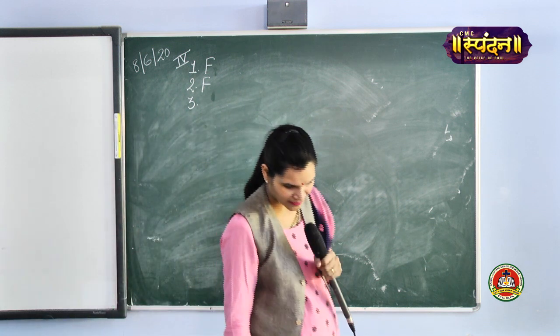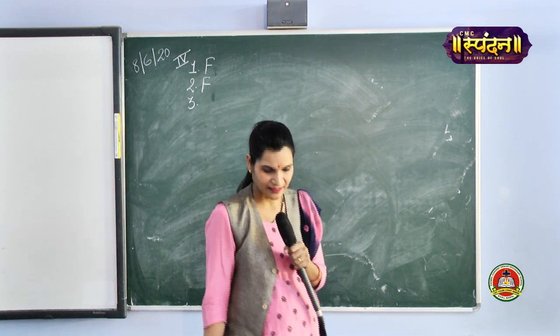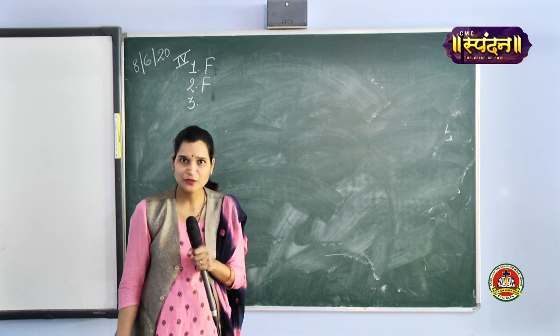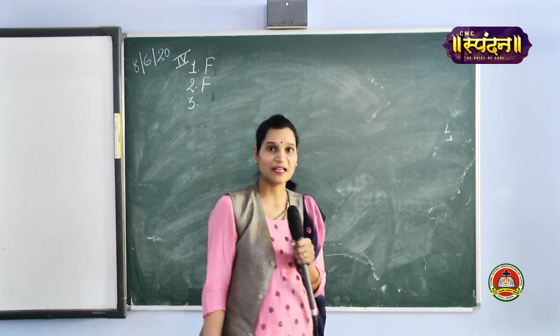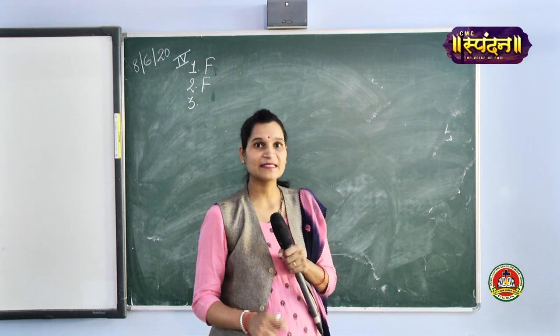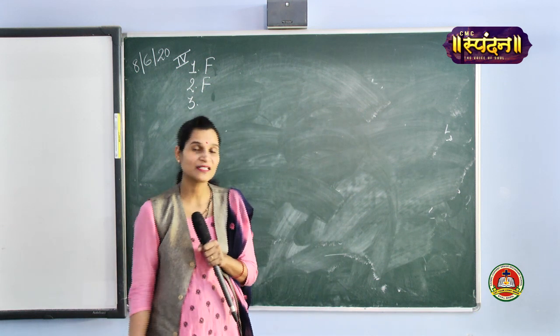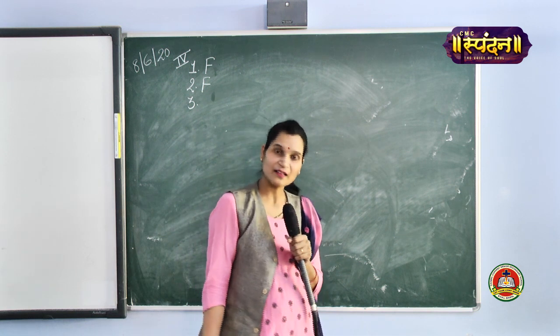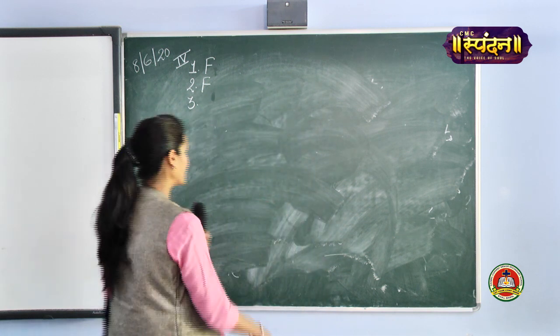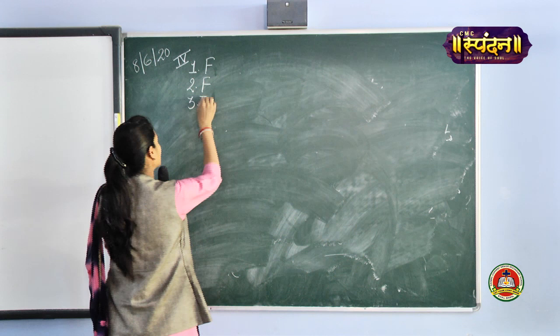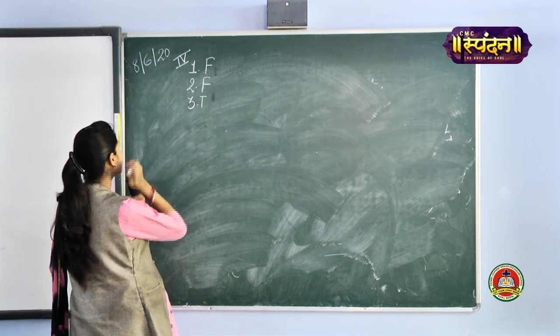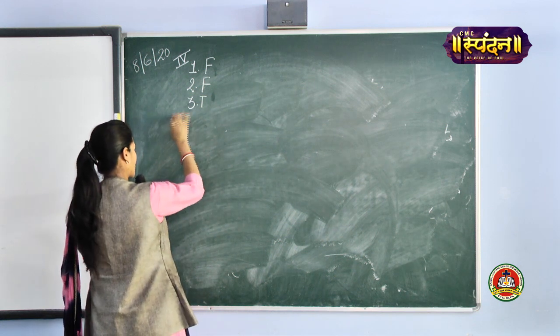Okay. Now the third comes, computers are used to test eyesight. Is computer used? Yes, it is mentioned in your book and I have also explained to you. When we go for the eye test, the machines are installed with inbuilt computers in it to check our eyesight. So the answer will be true. So the first answer is false, second is false and the third one is true.